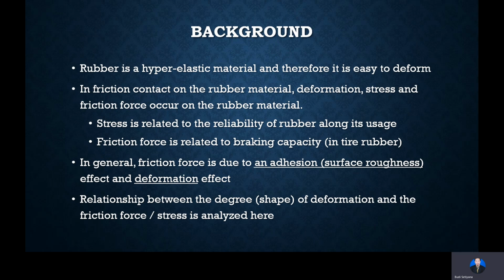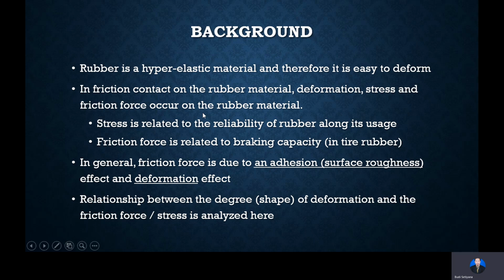First, we will explain the background. Rubber is a hyperelastic material and therefore it is easy to deform. In frictional contact on rubber material, stress and friction force occur.